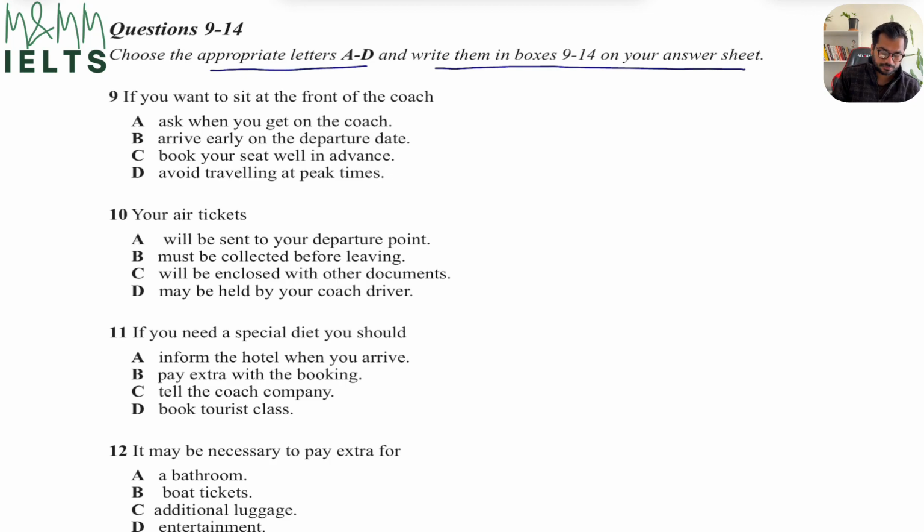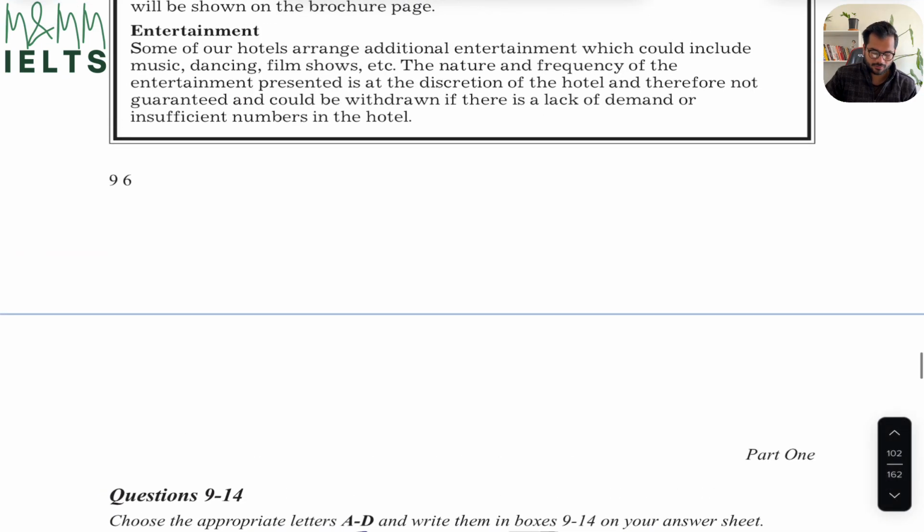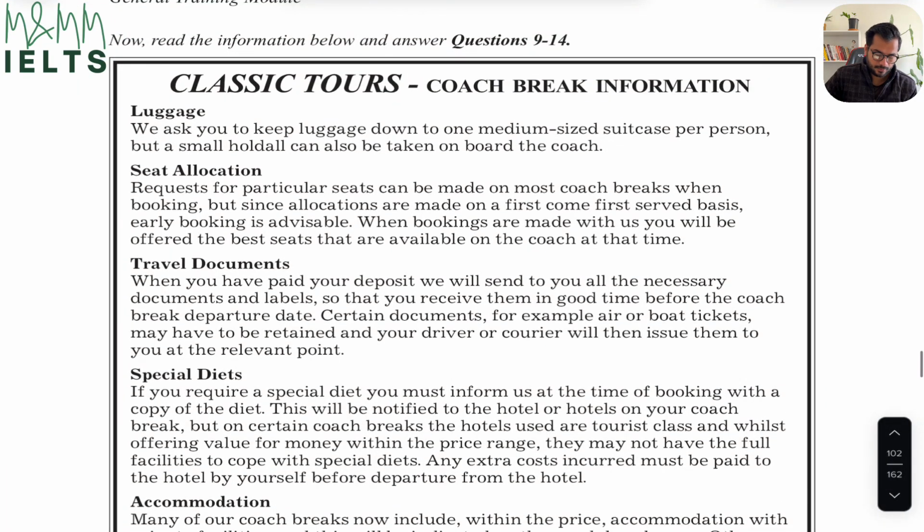Now, let's look at question number 9. If you want to sit at the front of the coach, so this is my keyword, sitting at the front. I will not read the options as of now. I'll just look at the keyword to find where that paragraph is, and then I'll look at the options. Sitting at the front of the coach, let's have a look. Can it be in the luggage? It can't be. In the exam as well, I'll try to save time by looking at the actual bullet points, the actual topics where that particular information can be. Since we're looking for something about the front seat, it has to be in the seat allocation.